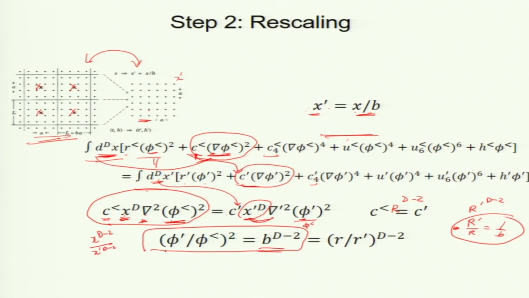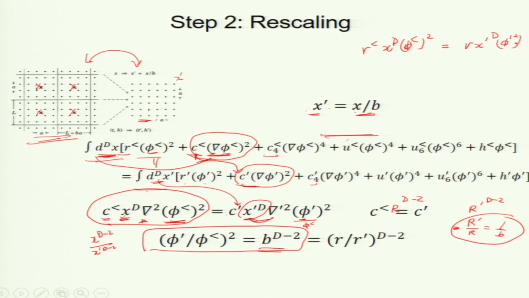Now, you have to follow the same logic. Now, what about R? By the way, we now have how the field changes. This C and C prime being equal gives you the scaling of the fields. By the way, this is very important, field scaling. Now, we can use this to find how R less and R prime are related. Let us just do it quickly. R less x to the power d phi less squared equals R x prime to the power d phi prime squared.